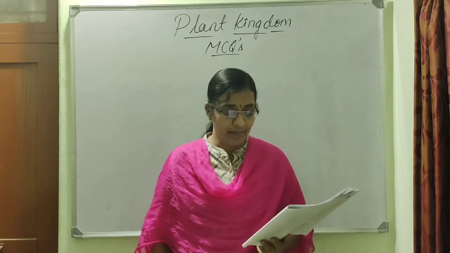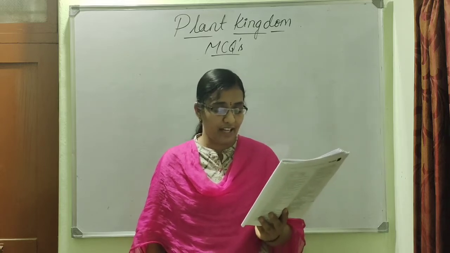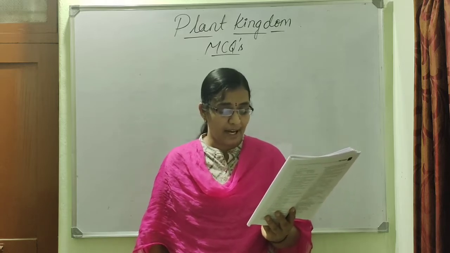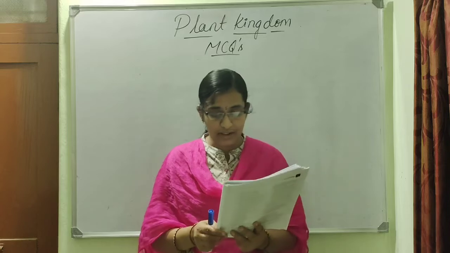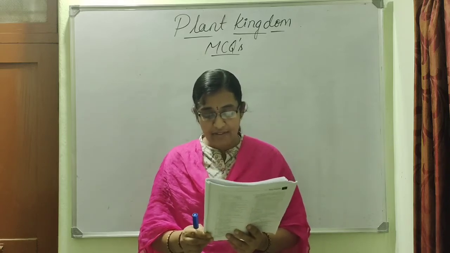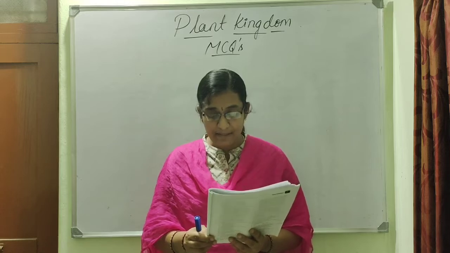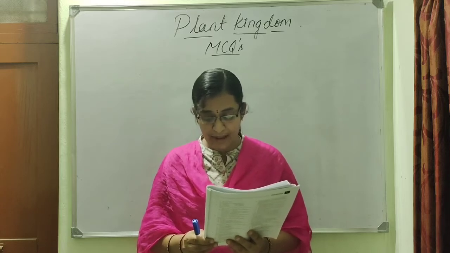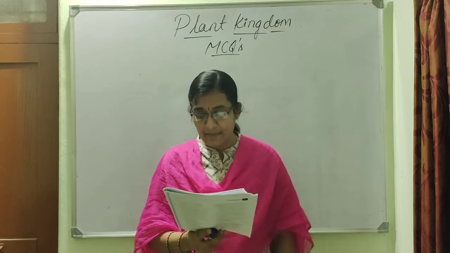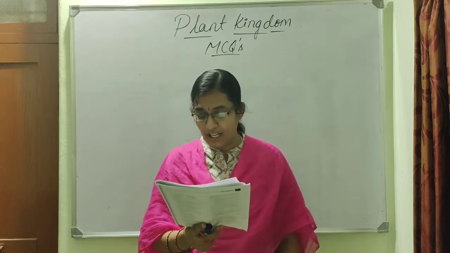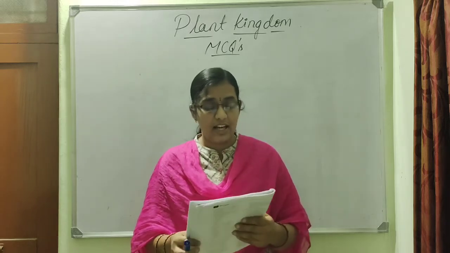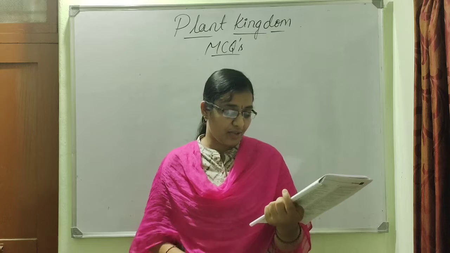Next, sexual reproduction is oogamous in bryophytes. It is by options 1. Fusion of a motile passive egg cell and biflagellated active male gamete. 2. Fusion of a motile passive egg cell and biflagellated inactive male gamete. 3. Fusion of a non-motile passive egg cell and biflagellated active male gamete, and 4. none of this. So which is the right option?